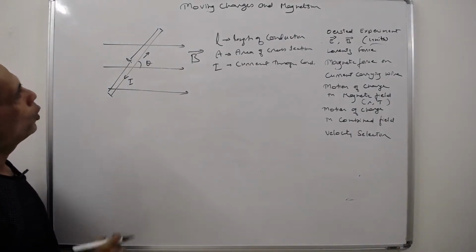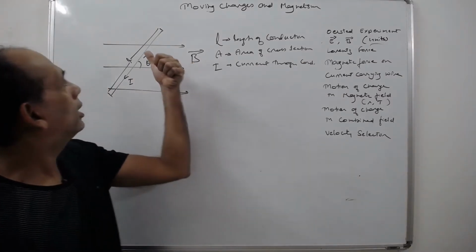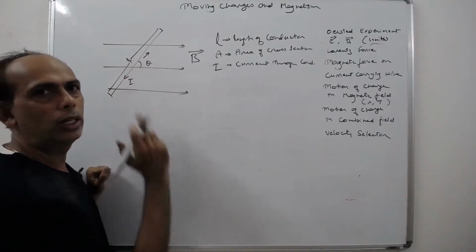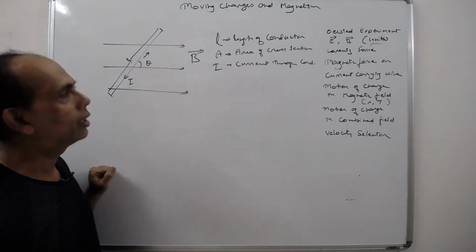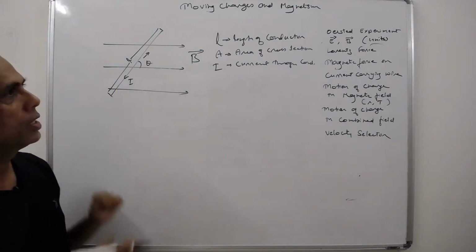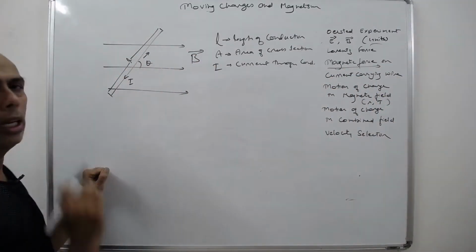So now you understand this. When this current carrying conductor is placed in the magnetic field, some force acts on it. Some particular force must act on it, right? So that force we are trying to derive. How to calculate the magnetic force on a current carrying conductor? Okay, we are going to do it.